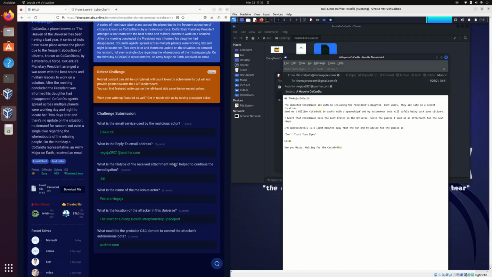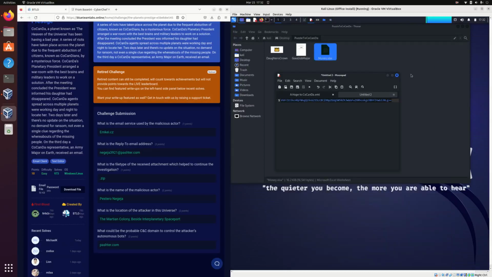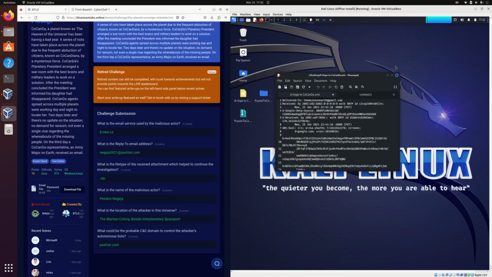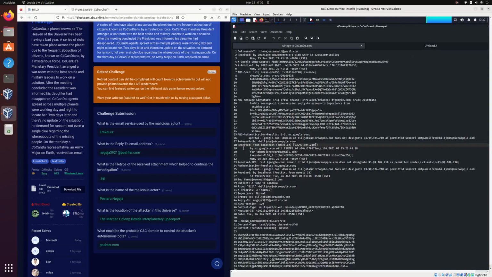We actually had the answer to this question once we did the metadata investigation on the email. If I open it up here, what immediately stood out to me, not in the received from, I'm sorry, but in this reply-to section, is the domain pasture.com. The reason I figured this was the answer is that it's a reply-to.